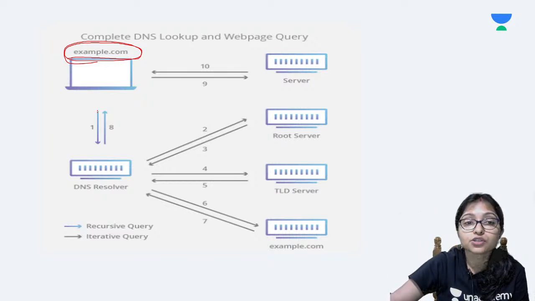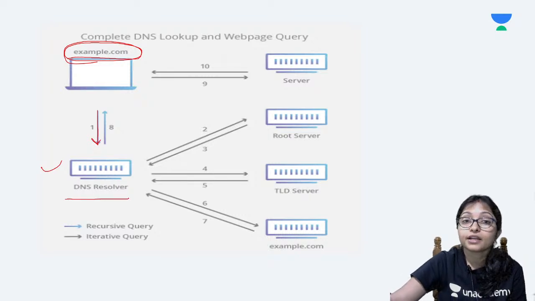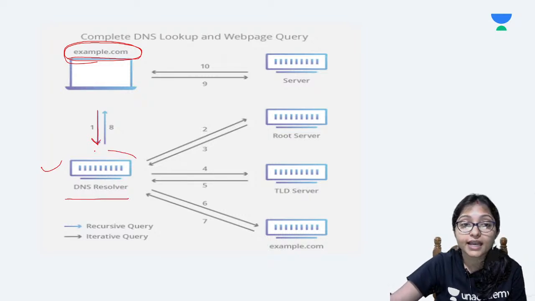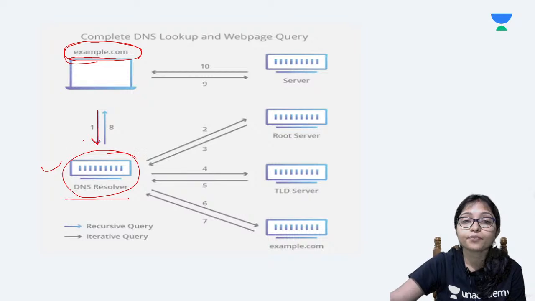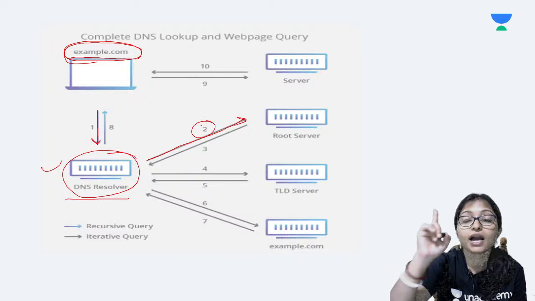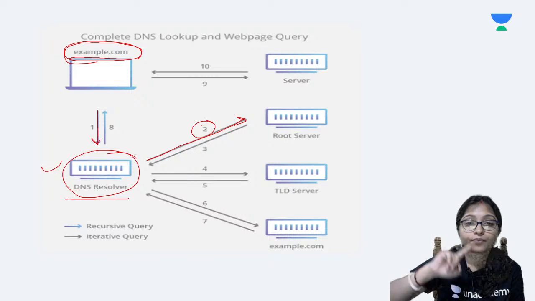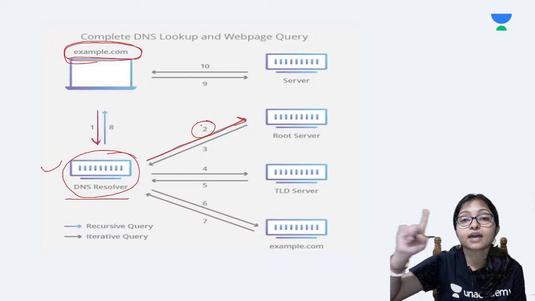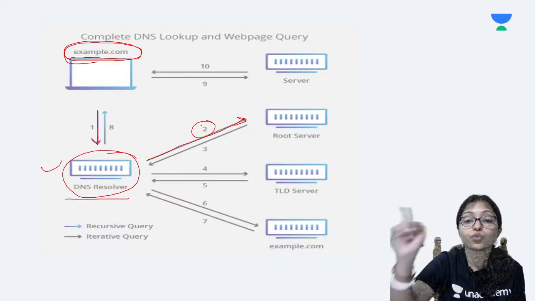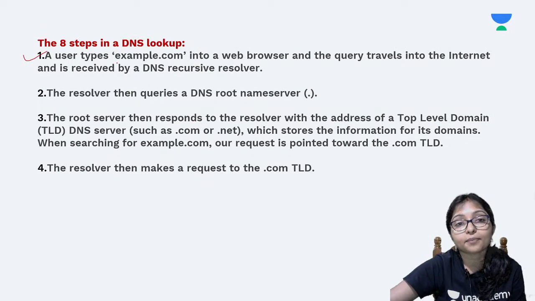Then the first query goes to the DNS resolver. The DNS resolver, what is it doing? The DNS resolver is sending it to find the root server, which is my root server. It finds only which is my root server. Then it goes to the root server to identify which category it is. See that one by one. A user types example.com.